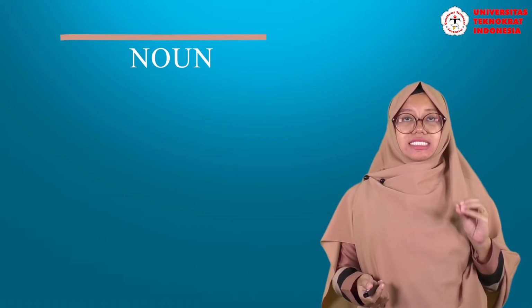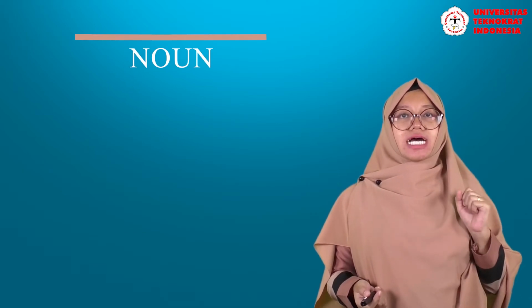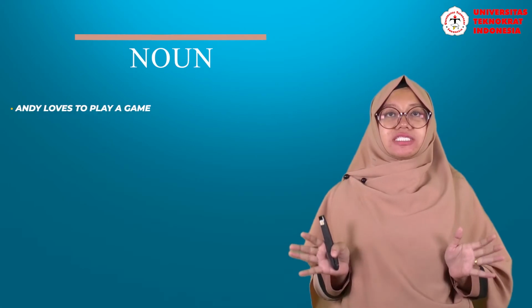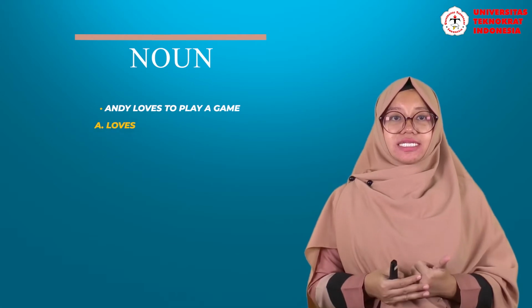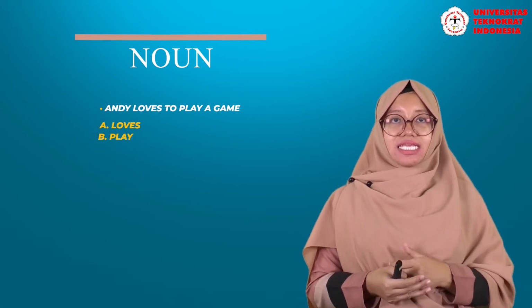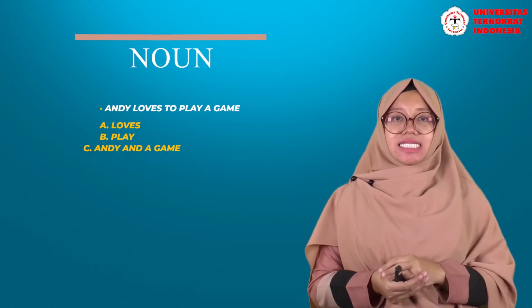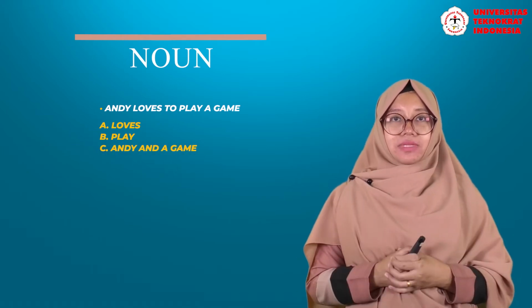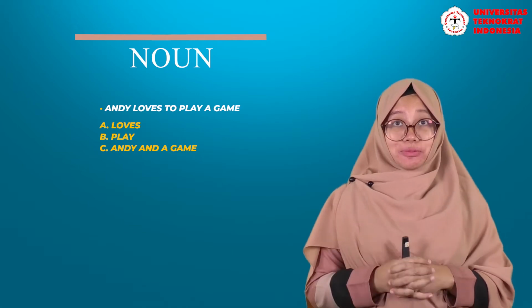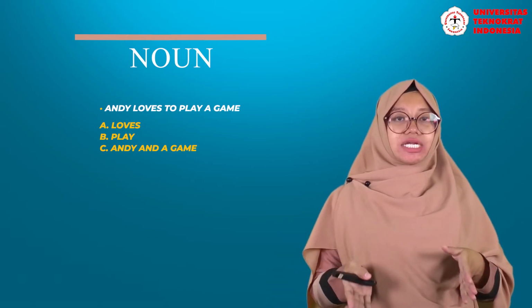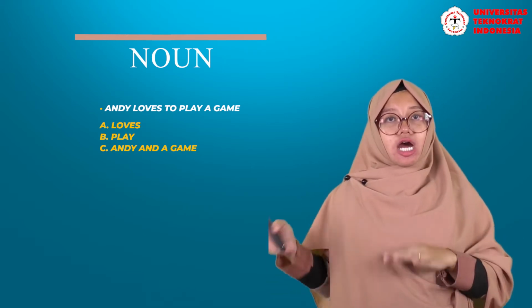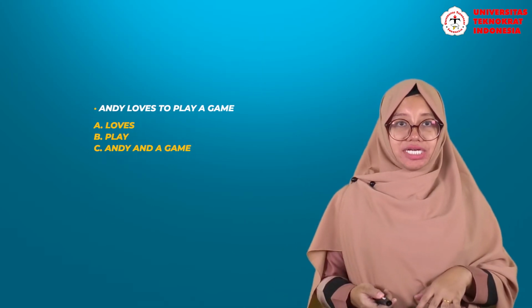The next one, can you check the noun in the sentence? For example, I have a sentence here. Andy loves to play a game. Okay, I have options for you. A, loves. B, play. C, Andy and a game. Which one? Yes, you are right. The answer is C. Here, Andy and a game, because Andy here is a subject and game here is an object, but both of them are nouns here.